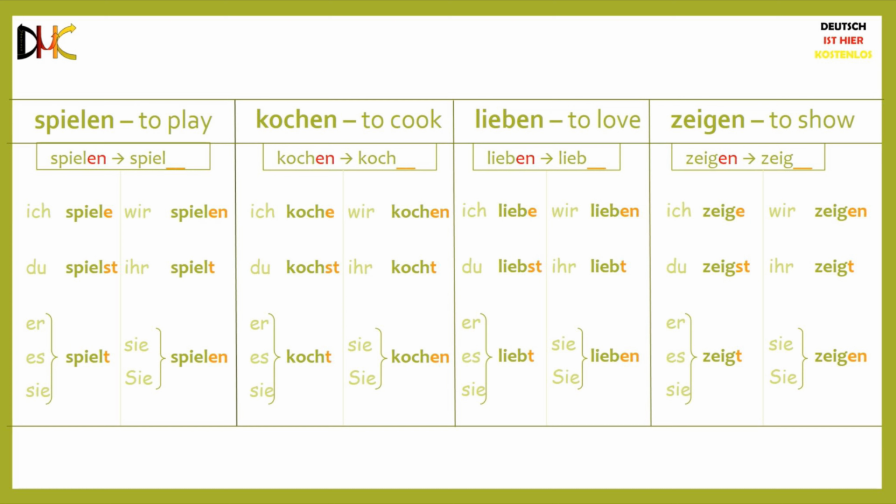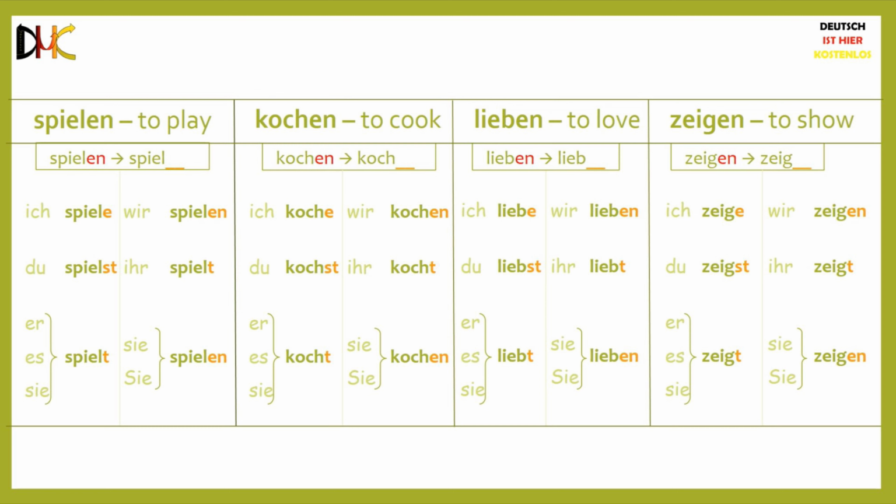Spielen means to play. Ich spiele. Du spielst. Er, sie spielt. Wir spielen. Ihr spielt. Sie spielen. Kochen means to cook. Ich koche. Du kochst. Er, sie kocht. Wir kochen. Ihr kocht. Sie kochen.